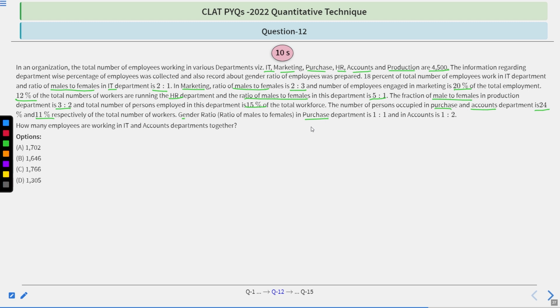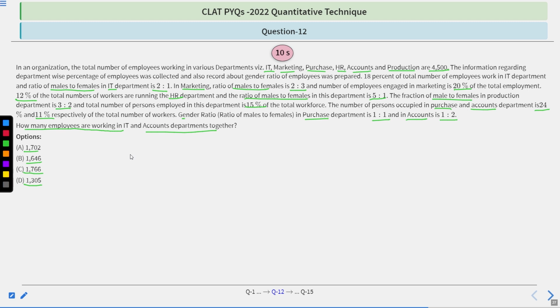In purchase department the ratio is 1:1, and in accounts department it is 1:2. Now the main question is, how many employees are working in IT and accounts department together? Options: 1702, 1646, 1766, 1305. I hope that this question is very clear to you.